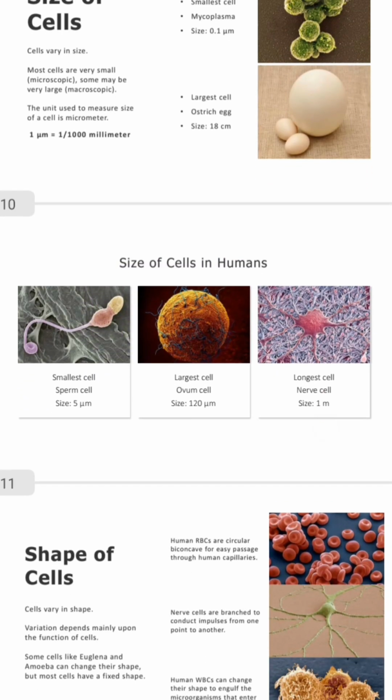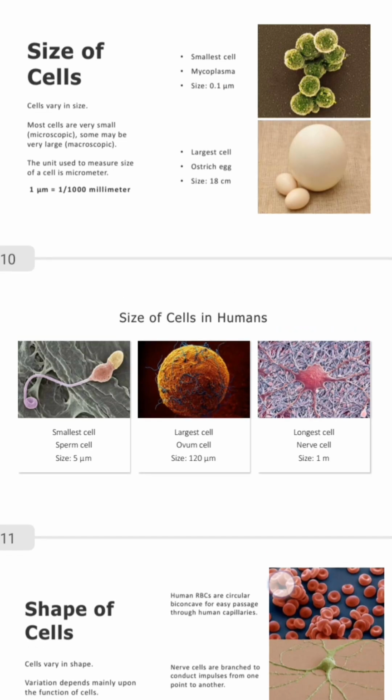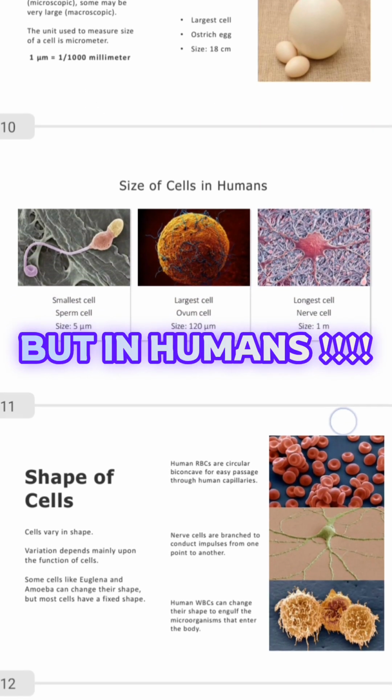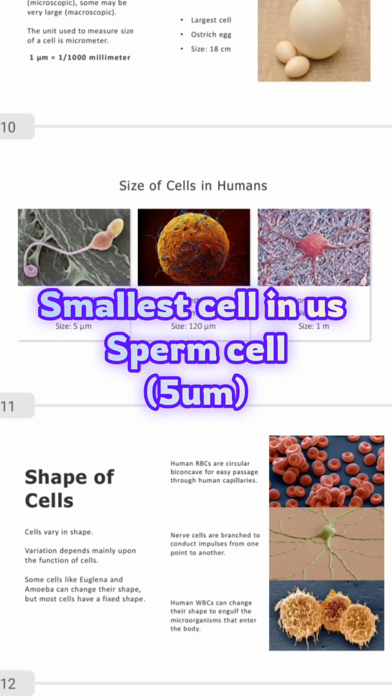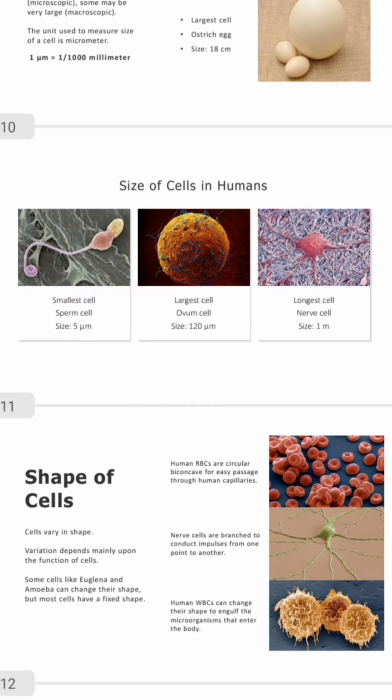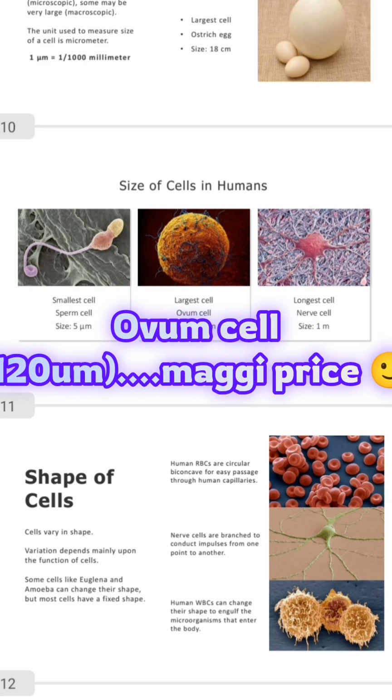Size of cells in humans. Now, the smallest is the sperm cell, which is 5 micrometer, and the largest is our ovum. Ovum cell is